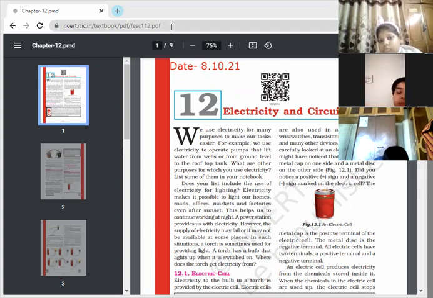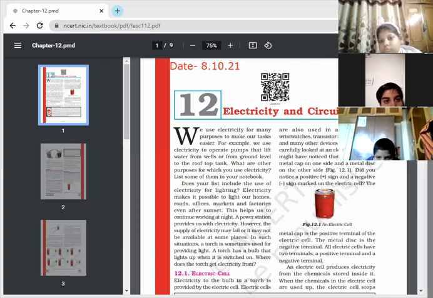It's available for 5 rupees in the market. You can purchase it. So simple. No, ma'am, it is 15. Okay, no problem. I do some experiments. So you can make your own electric circuit by using a cell or a battery.